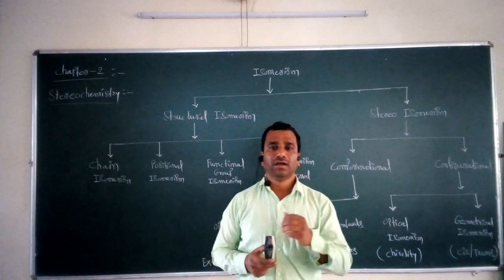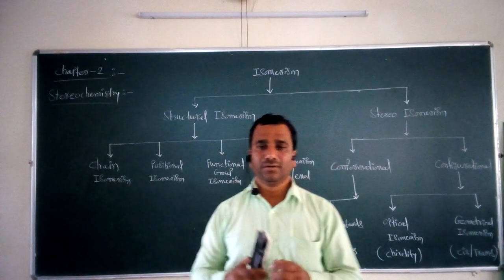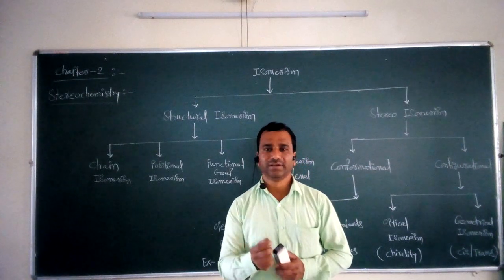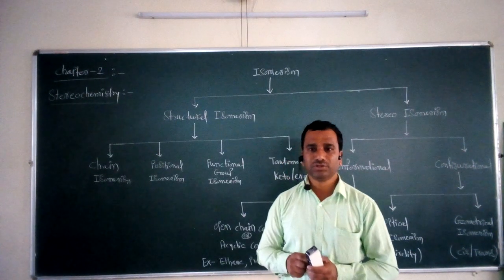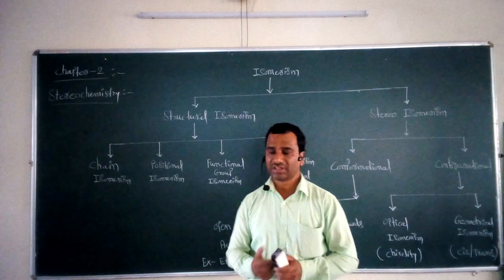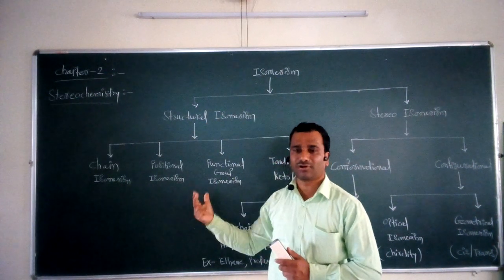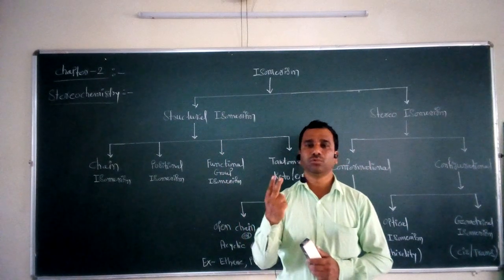Before that, in a regular method, if we want to study the structure of a molecule, we use the two-dimensional method. If we want to write something on the blackboard or on a page, we use the two-dimensional view.